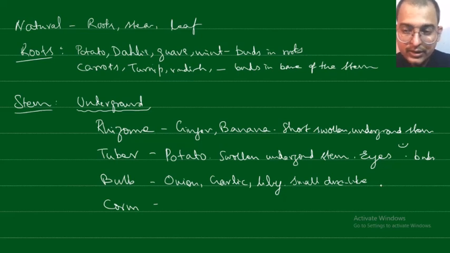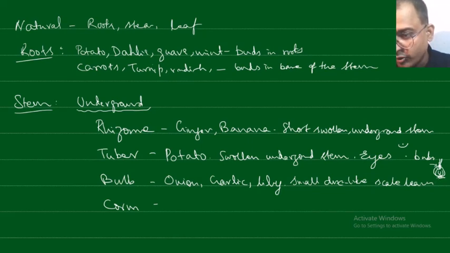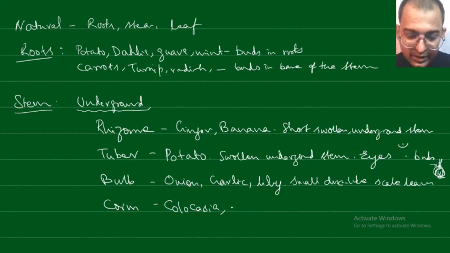As you may remember, in the onion there are a number of scale leaves and the apical bud on the top. The apical bud will form the flowering aerial shoot, whereas the lateral buds on the sides will form these scale leaves. Next, corm. Corm is what we see in the example of colocasia, in Hindi called arbi, or gladiolus.